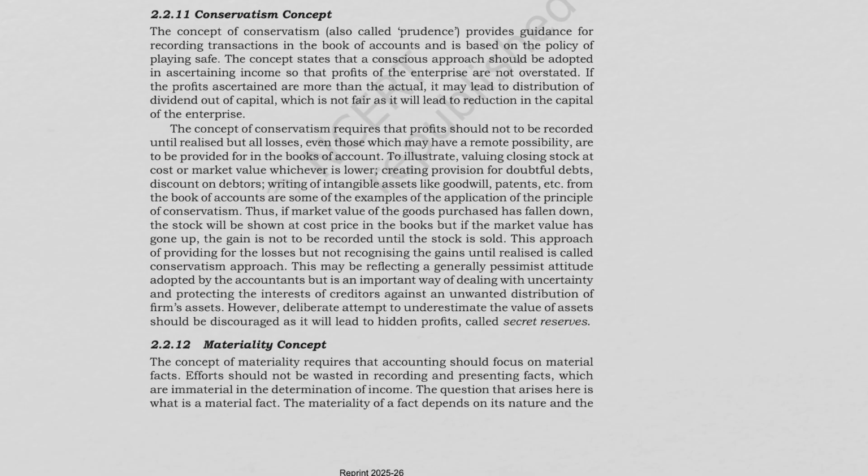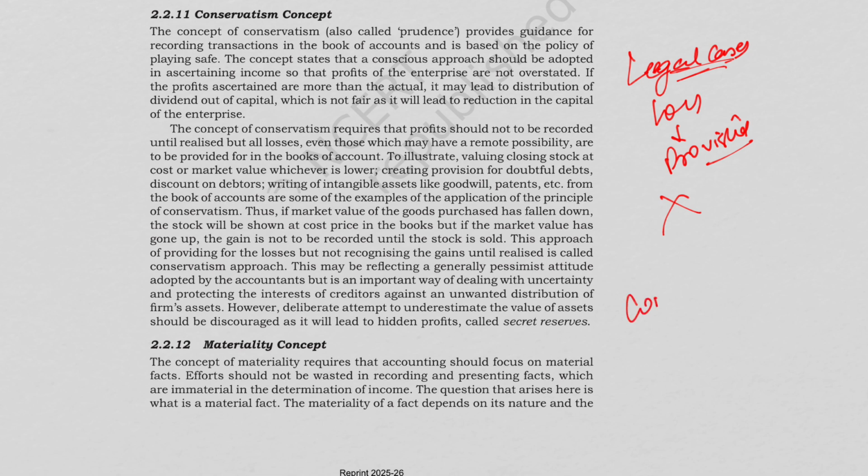For example, legal cases: if we are expecting some loss, then we have to make a provision for that. But if there is an expected gain from a lawsuit, then do not record it. One important warning is that excessive conservatism creates hidden reserves, which is not allowed.